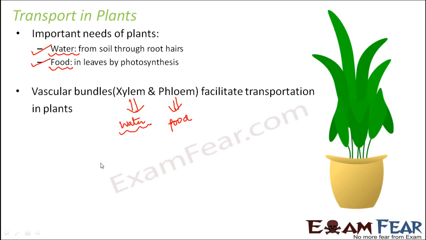That is, it moves water from roots to all other parts of the plant, so it will always move upwards. Whereas the phloem transports food from leaves to all other parts. So basically it will pass it in the downward direction as well as in the upward direction. So for phloem, the transport is bidirectional.